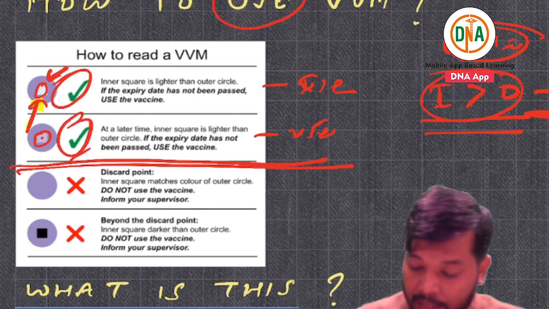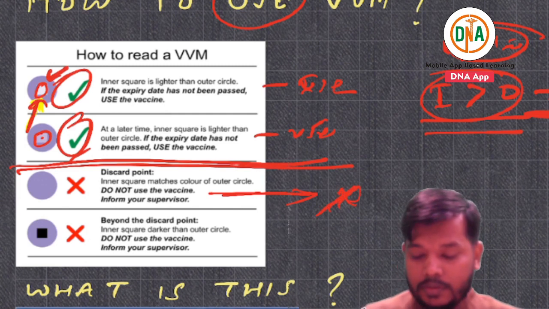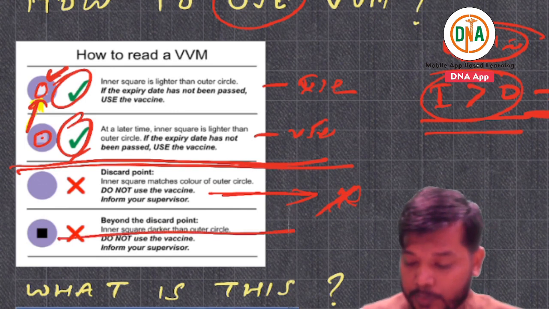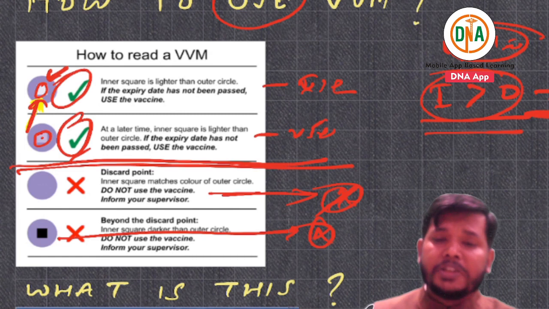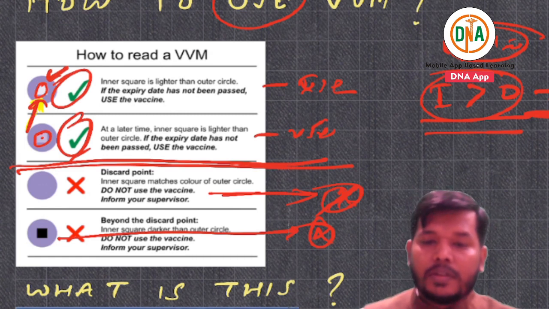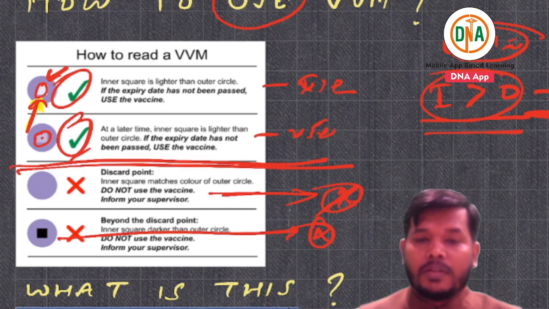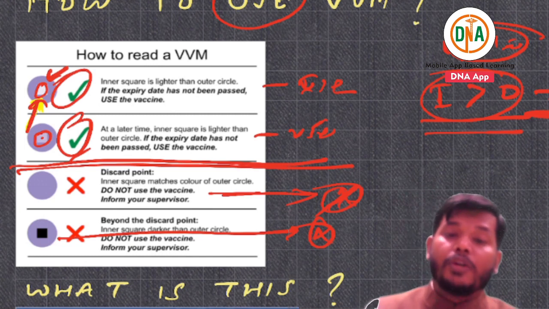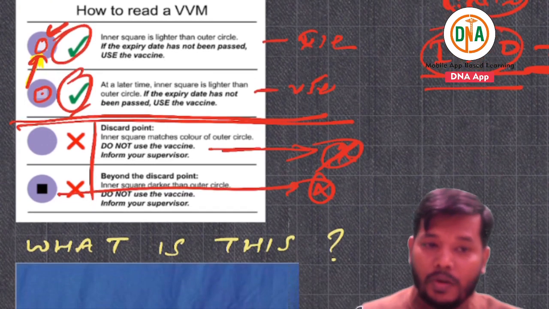If the inner circle and outer circle are equal in condition, you are not going to use this. If the inner circle is darker than the outer circle, that is stage 4, you are not going to use this. That means first, the inner circle is completely lighter than the outer circle. Second stage, the inner circle is somewhat lighter than the outer circle. In both stages you can use it, provided the expiry date has not been crossed. If equal, you do not use it.